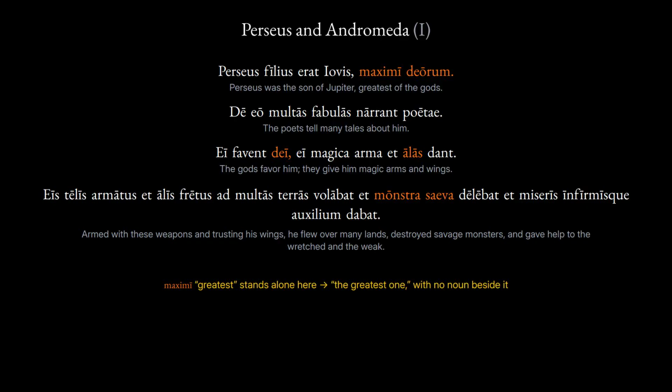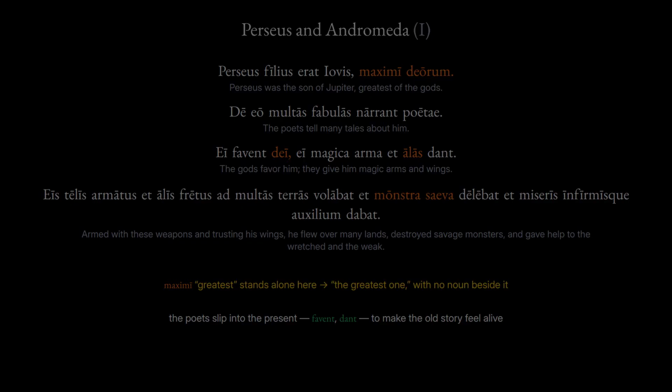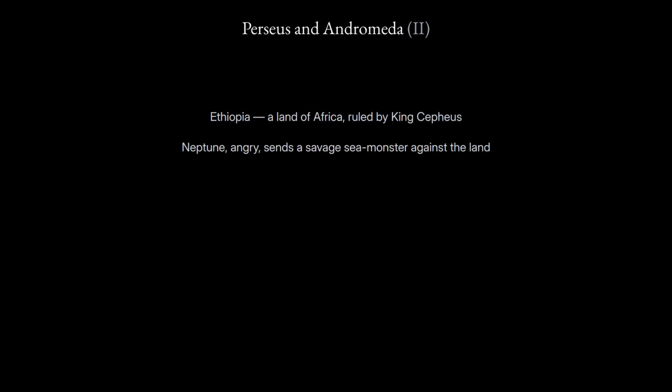One note. The word for greatest stands on its own here, meaning the greatest one, with no noun beside it. And the poets slip into the present tense, favor and give, to make the old story feel alive. The tale goes on. Ethiopia is a land of Africa, ruled by a king named Cepheus.